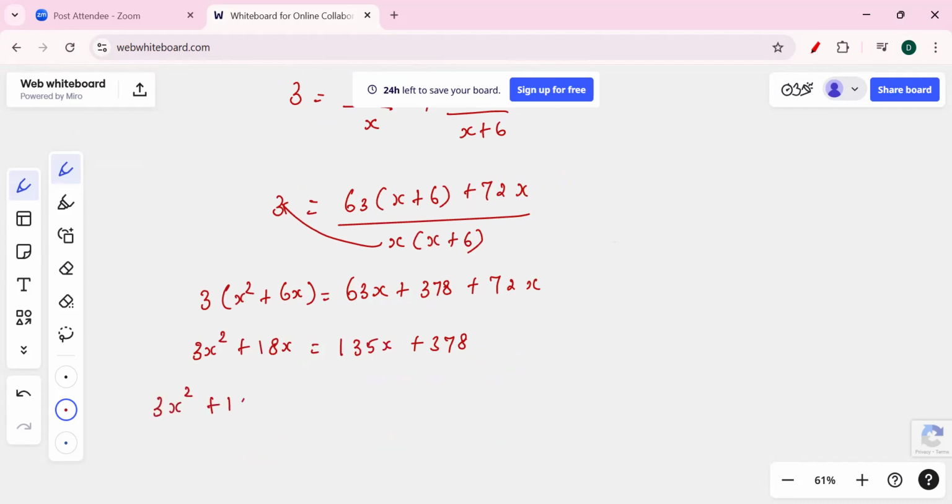3x squared plus 18x minus 135x minus 378 is equal to 0. So let's subtract: 135 minus 18 is 117.